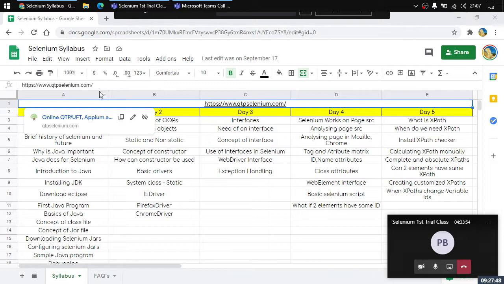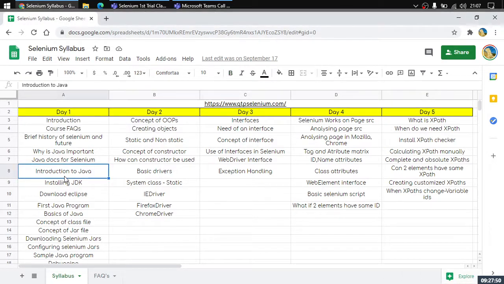No worries. Let's start. So here, we will be learning about a basic history of Selenium and its future. Then we will be progressing forward with the things that we would be requiring in this course. Whenever something is required, we will be learning about that, and then we will be trying to implement it. So the course is divided into two parts. We will be seeing that in some time.